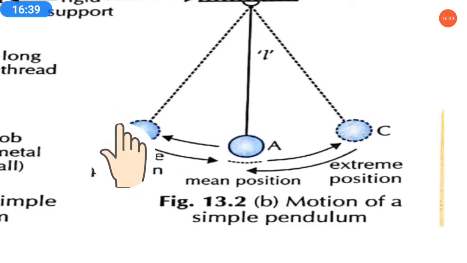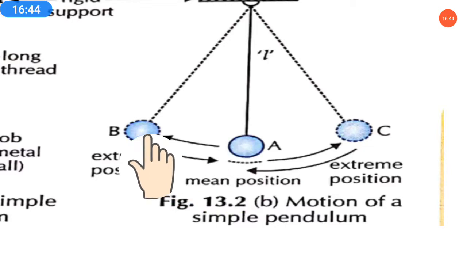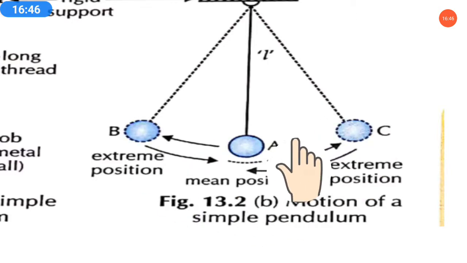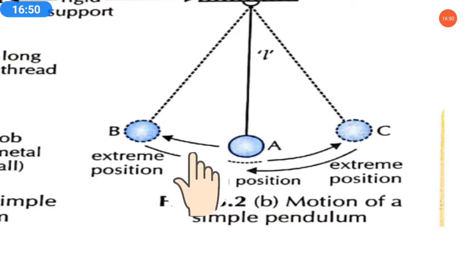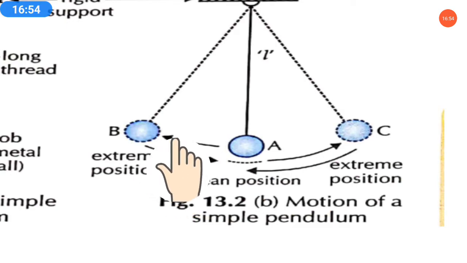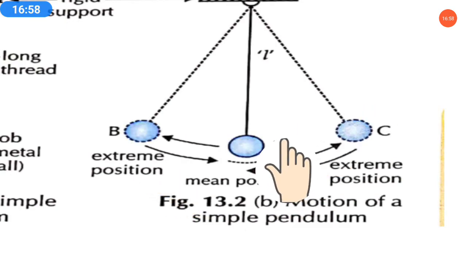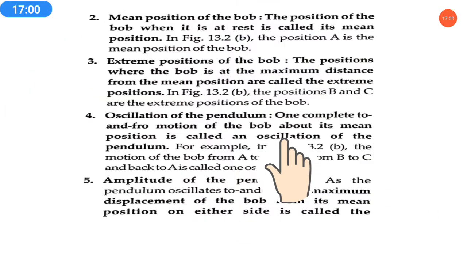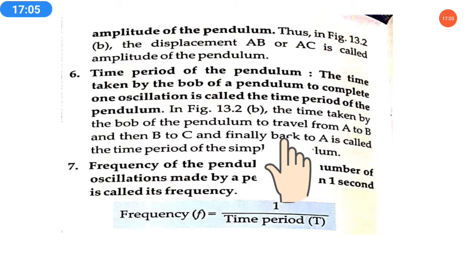We can't say that A to B, then B to C and then C to A is the displacement. No, that will be an oscillation. But the distance A to B, or A to C, either AB or AC, is the amplitude of the pendulum.